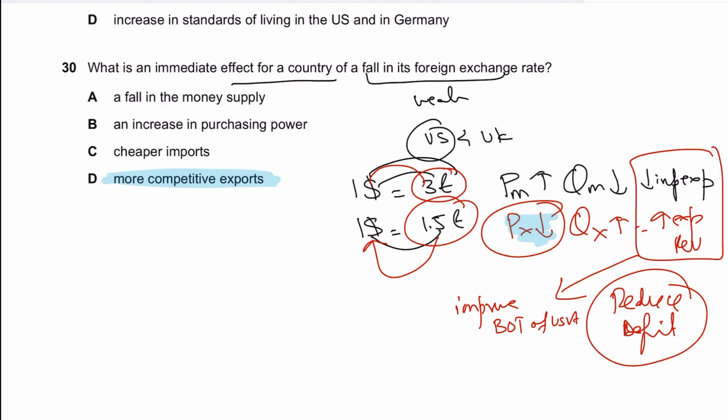But remember that here the exports are becoming artificially competitive. It's not that USA has improved its productive efficiency or the cost of production for those exports has gone down. It's an artificial advantage that the USA has gained because its external currency value has gone down, which has given USA a competitive edge compared to other countries. Maybe UK people will import more from USA since they only have to pay 1.5 pounds. Maybe before they were importing half from USA and half from some other country like China, but now they might import all from USA. So they have artificially made the USA's exports more competitive, right?